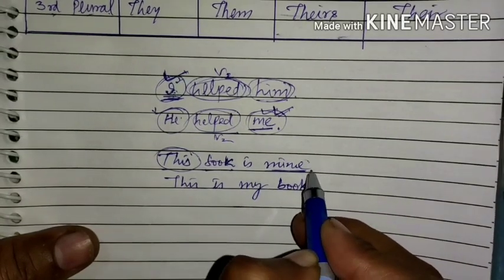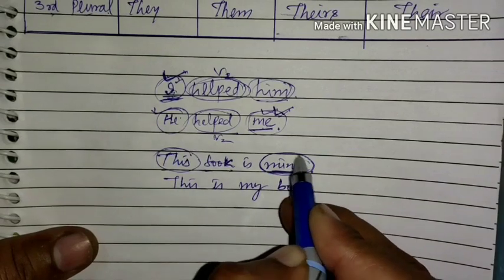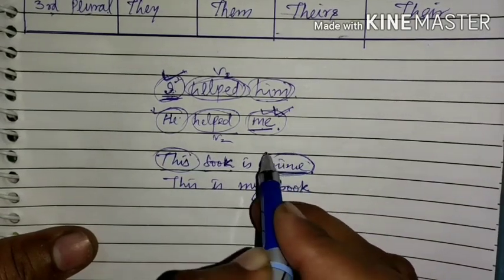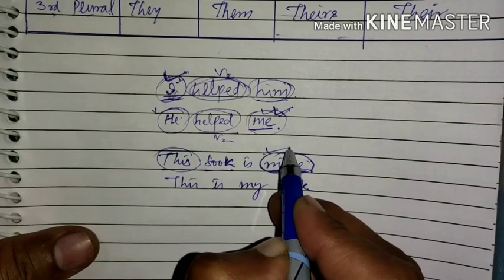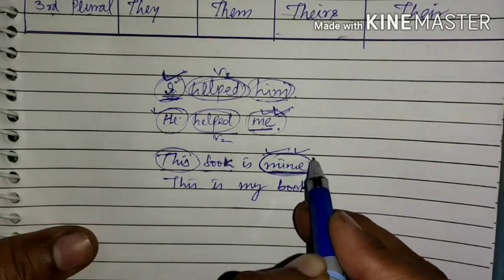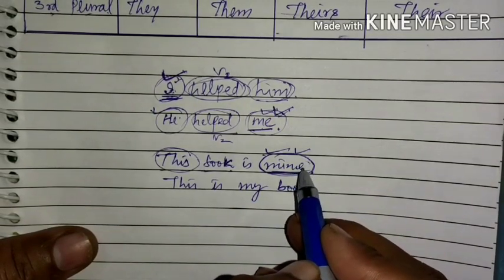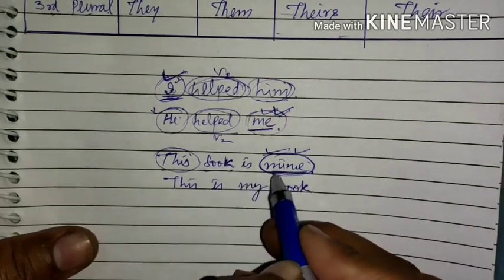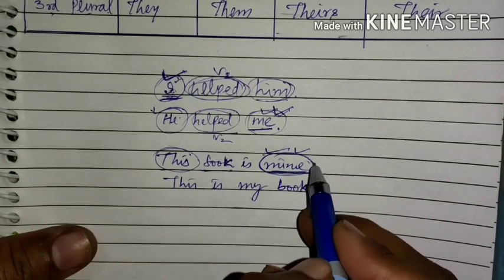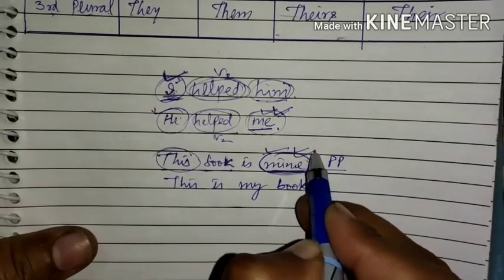Okay, is mine. So here it shows some relation of the book with you, that is, that book is related to you. So it is showing a possession, okay, a relation of the book with somebody. So this book is whose? It is mine. So it is possessive pronoun case, possessive pronoun case, mine.